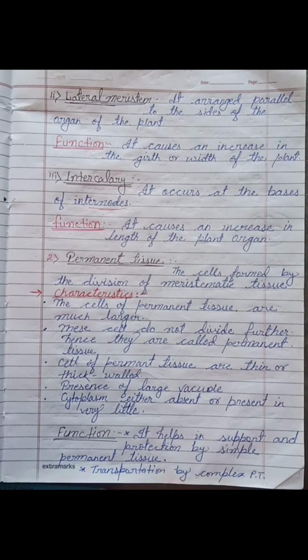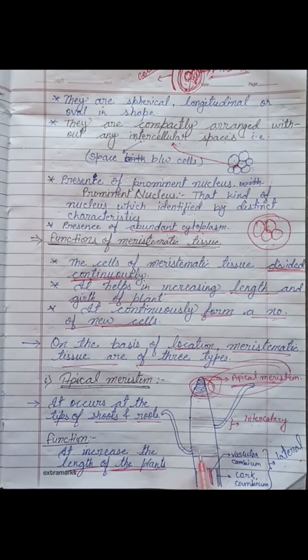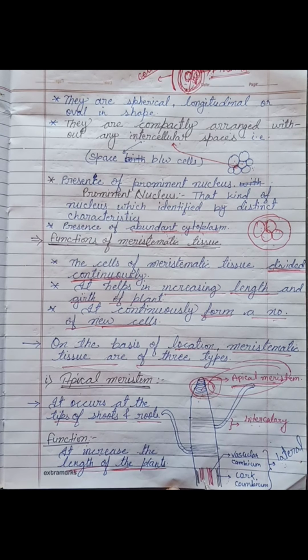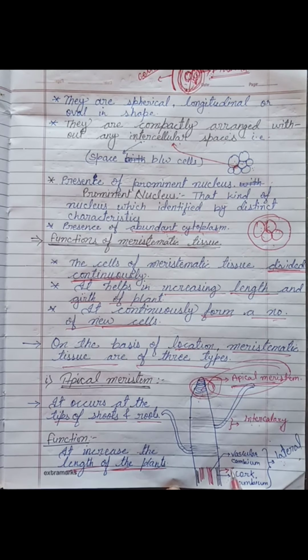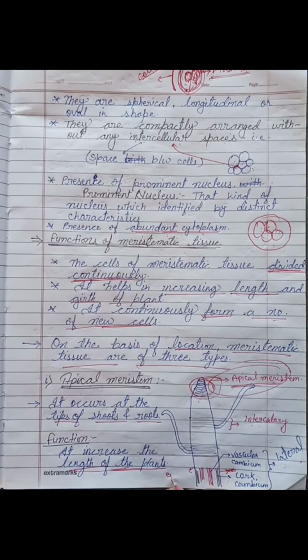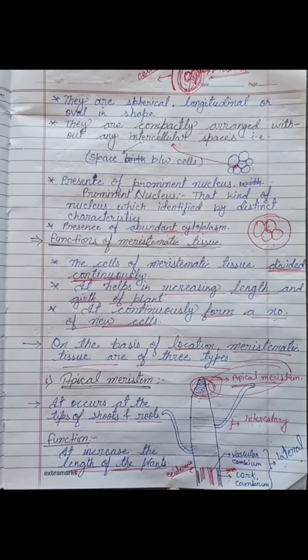What is the epidermis? Let me show you once again in the diagram. This is the diagram of meristematic tissue, and this is the cork cambium. Outside of the cork cambium, this is the epidermis.